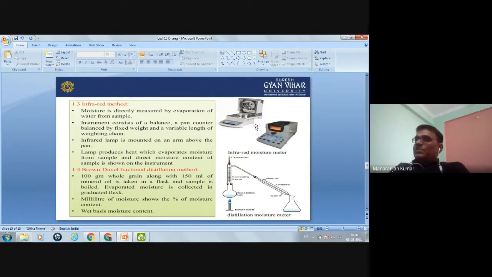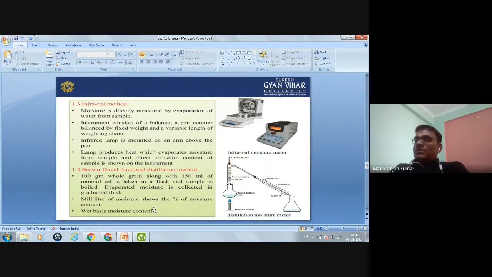The lamp produces the heat which evaporates the moisture from the sample, and the moisture content of the sample is shown directly on the instrument. So this is the infrared method of moisture content.